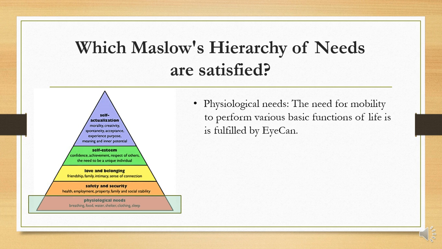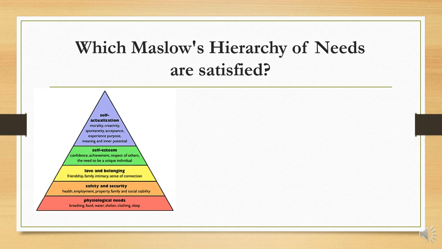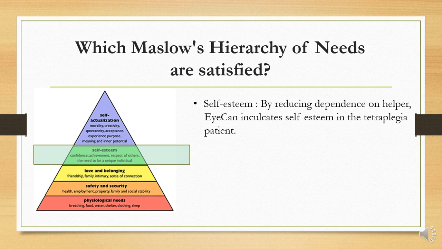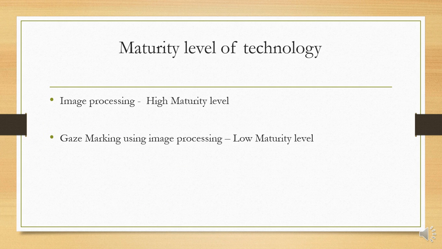So we think we are satisfying his physiological needs by giving him something that he can use to make his life better. Not only that, we also improve his self-esteem, because he doesn't feel dependent upon others, any helper or attendant. He can work all by himself. He feels more empowered, he feels that he can work, and it makes him more powerful from within. So we feel that it also satisfies the self-esteem need of the user.